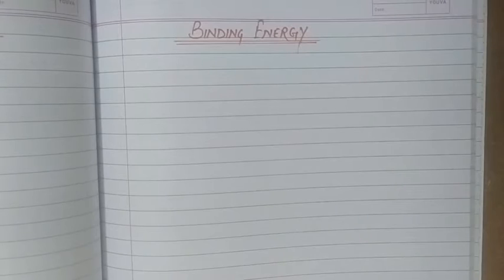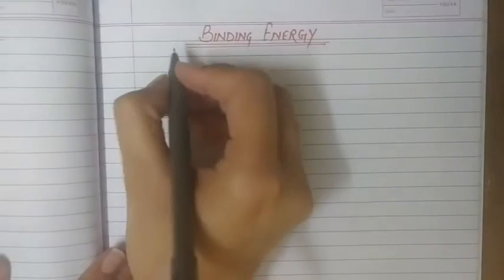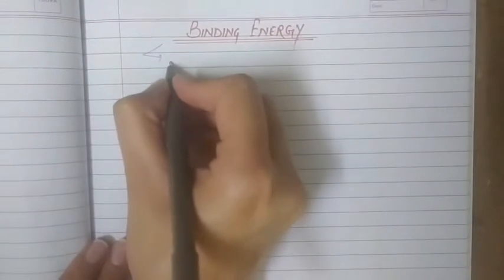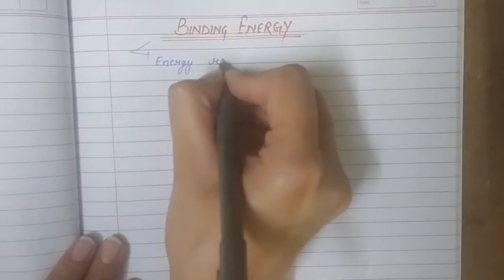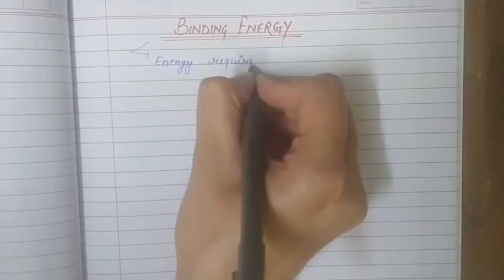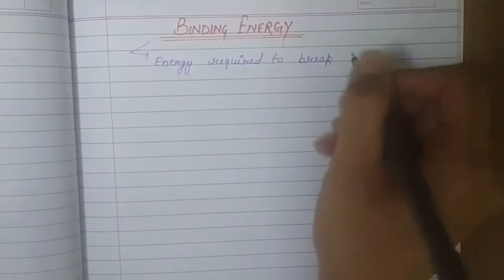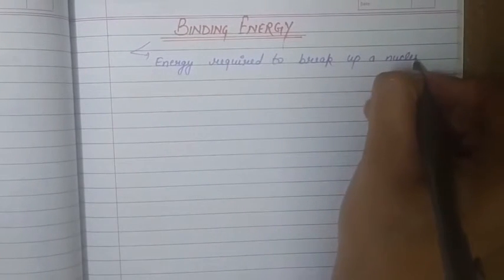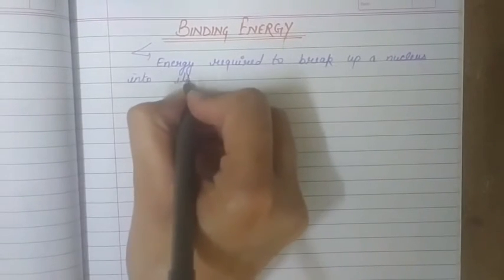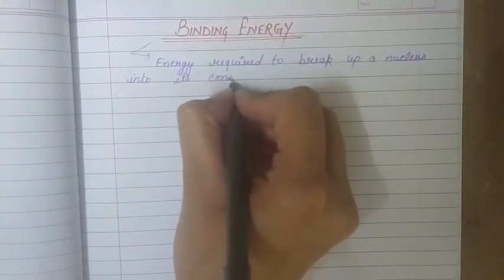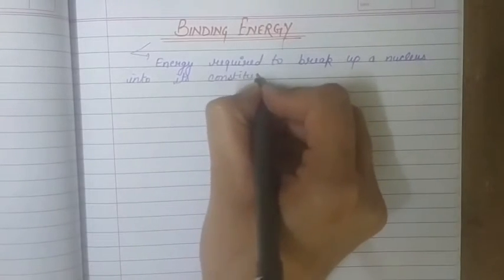So binding energy of the nucleus can be defined as the energy required to break up a nucleus into its constituents.